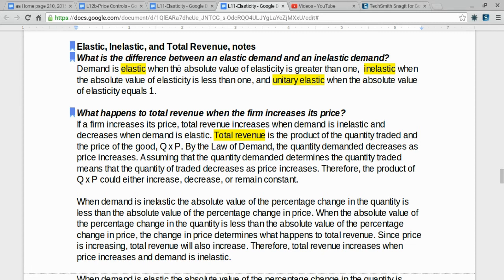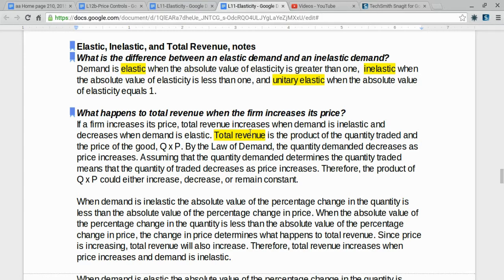So the demand is elastic when the absolute value of the elasticity is greater than 1, inelastic when the absolute value of elasticity is less than 1, and unitary elastic when the absolute value of elasticity equals 1. If a firm increases its price, total revenue increases when demand is inelastic, and total revenue decreases when demand is elastic.